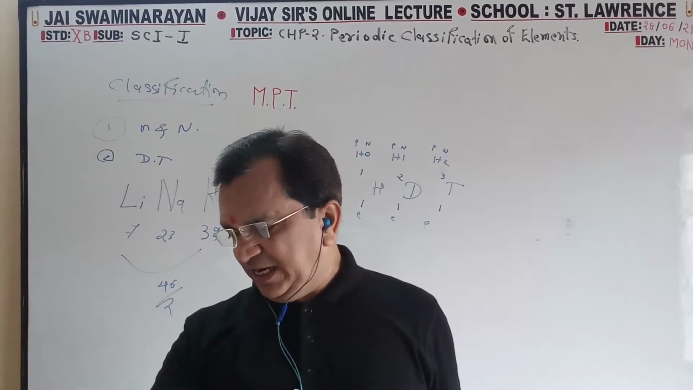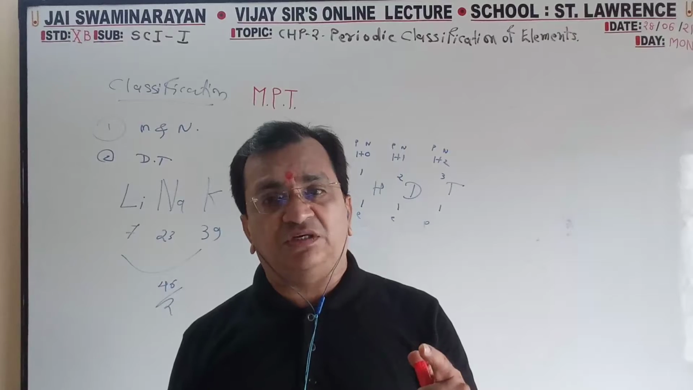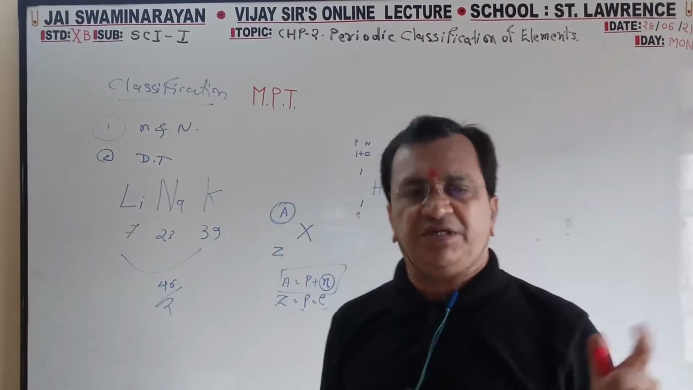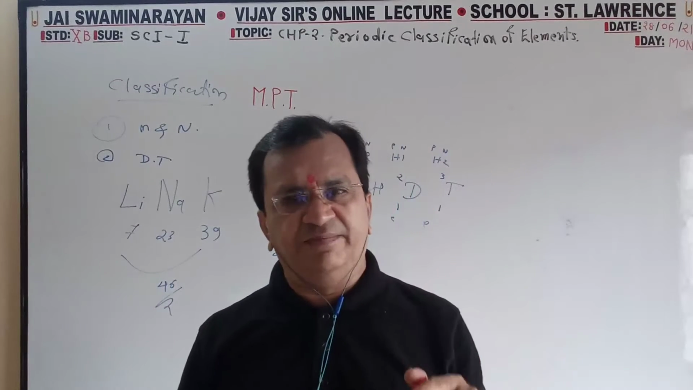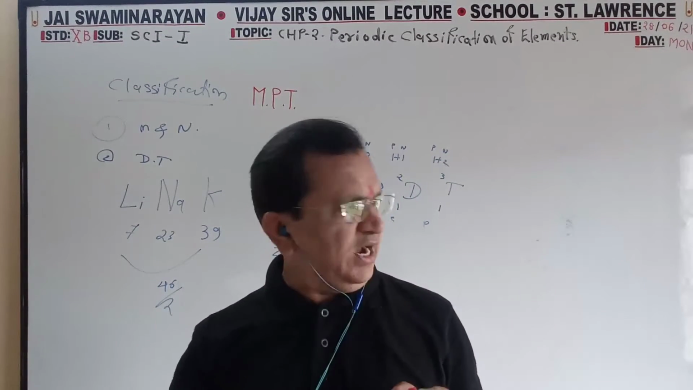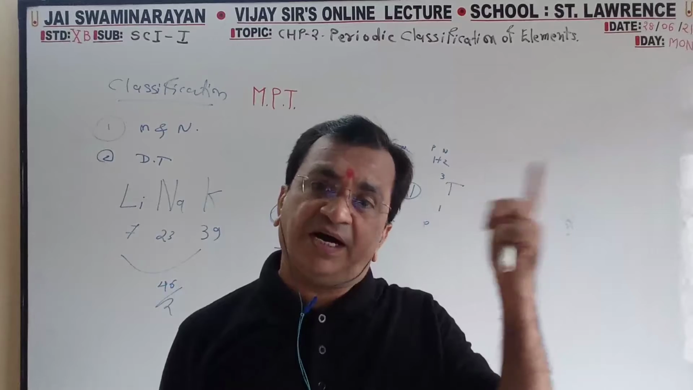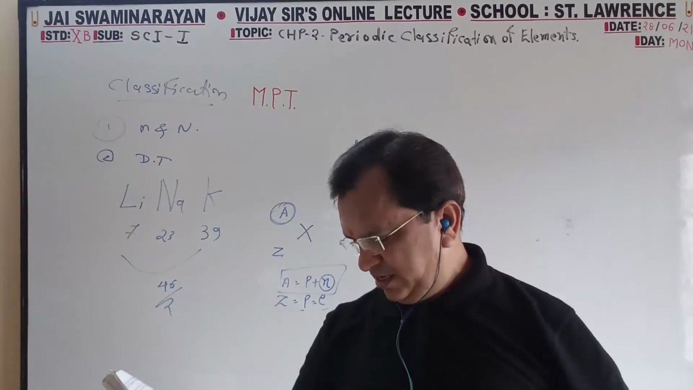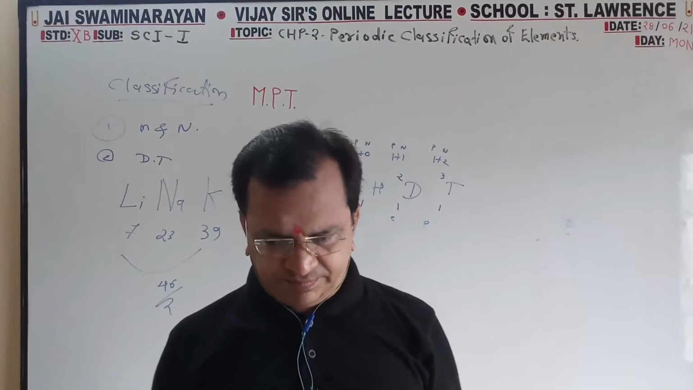So the properties of the elements are the periodic function of their atomic number. In the older definition, the properties of the elements are the periodic function of their atomic mass. For the rest of it, the word mass you have to change and write atomic number.